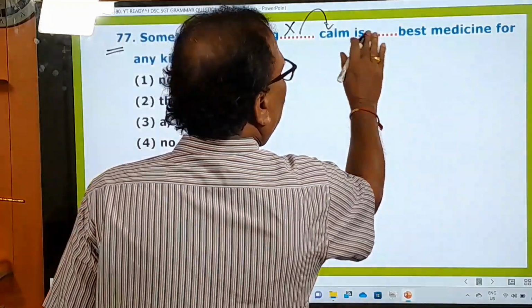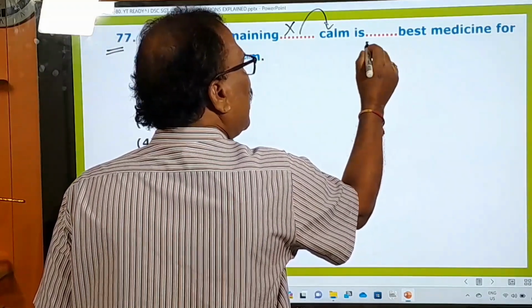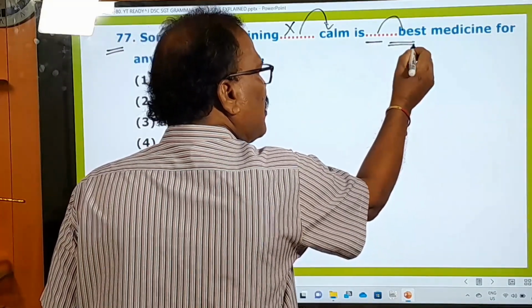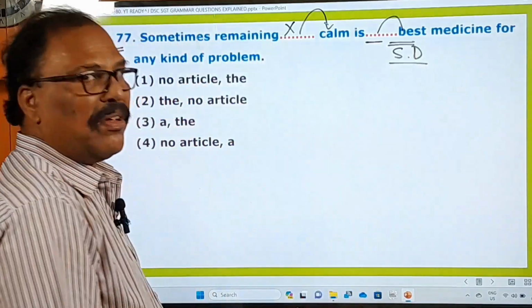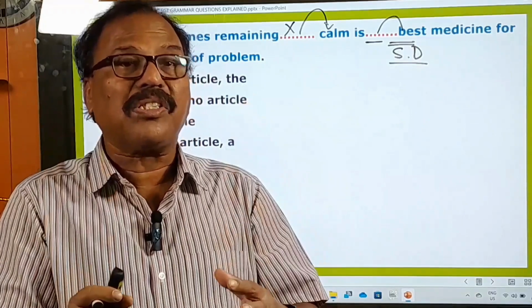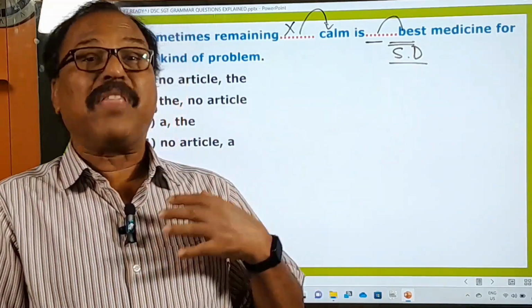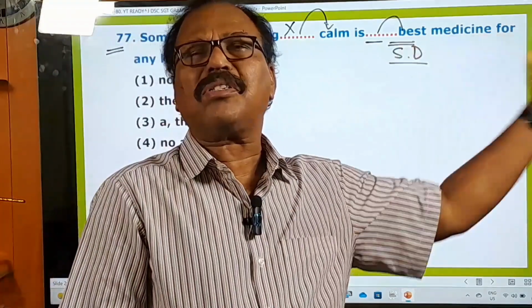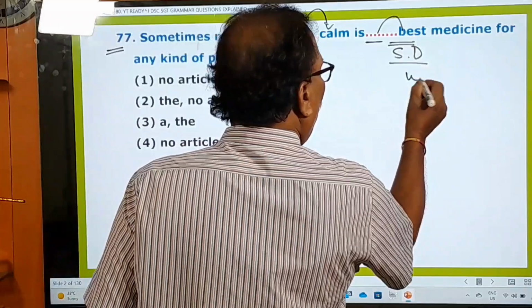And here go to the second blank. What is there after the second blank? Best is there. What is best? It is a superlative degree adjective. Remember, there is a rule in the articles that we should use the definite article. What is the definite article? The is the definite article that we have to use before all the superlative adjectives. Okay, for example, best is there, worst is there.